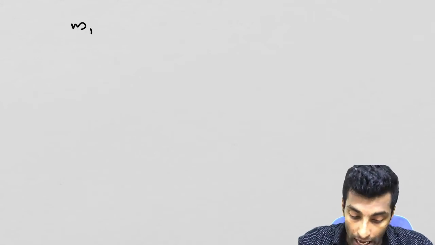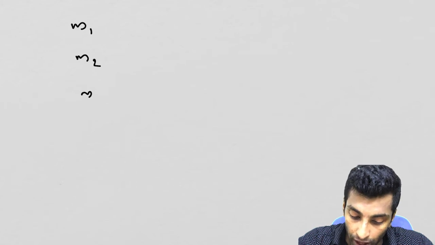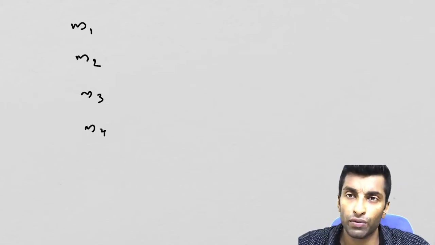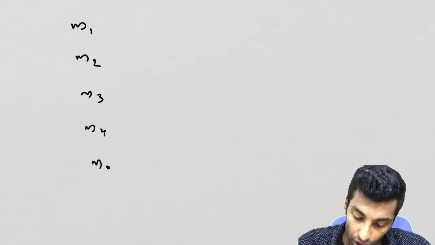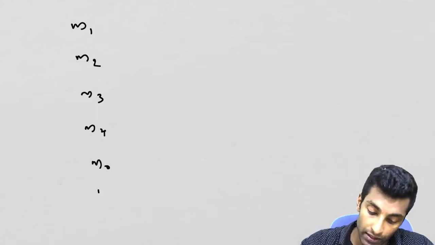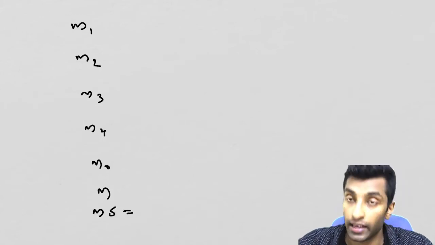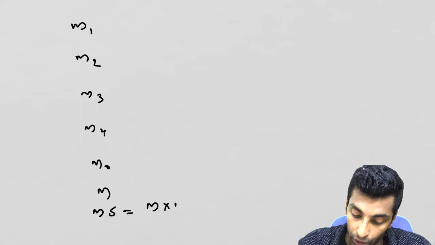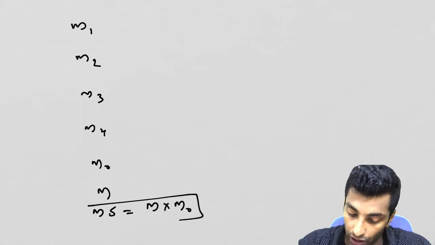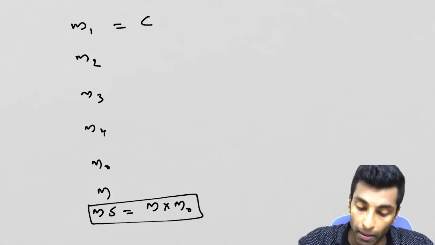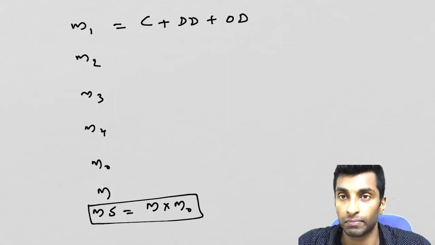We have understood what is M1, M2, M3, M4, and the reserve money M0 also we have discussed. And then we have discussed the concept of money multiplier, and we have understood money supply as equal to money multiplier into M0. So this is what we have done so far. What is M1? M1 is nothing but the currency plus the demand deposit plus other deposits.